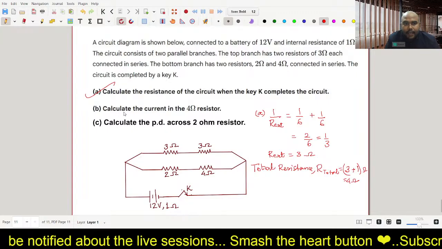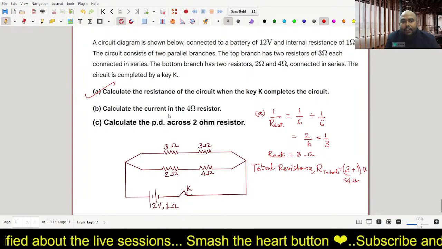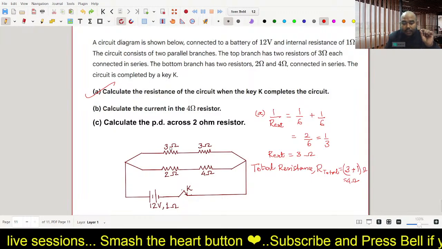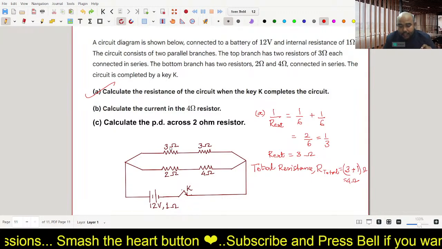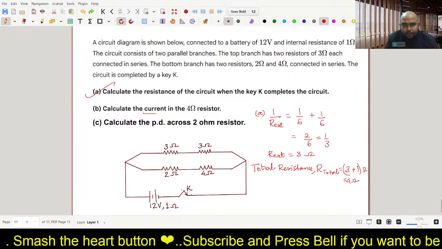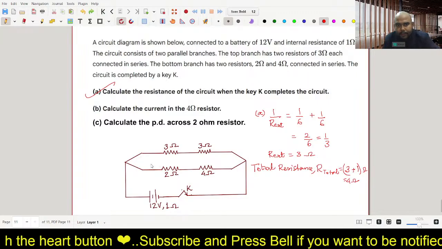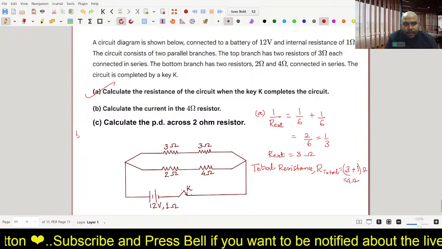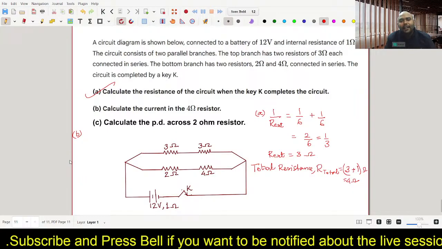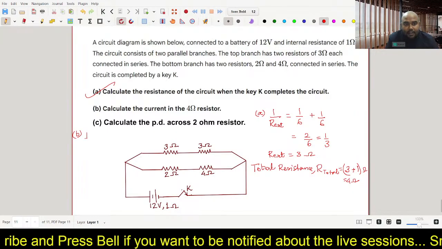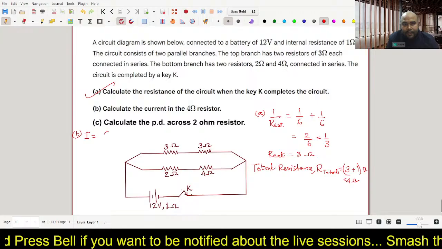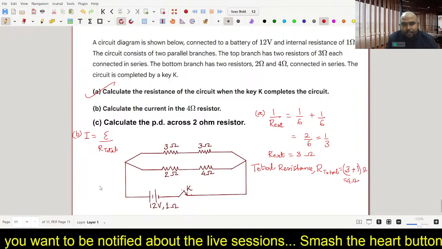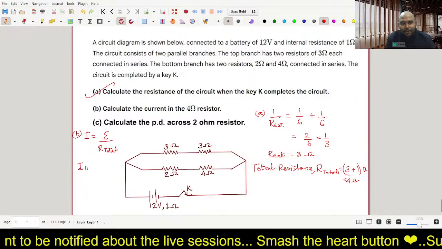Now part B has asked us to calculate the current in 4 ohm resistor. Now here you need to be very, very careful, extremely careful. We have to find the current in 4 ohm resistor. Let us find the total current first of all. And do you remember, I have told you this formula, we have used this formula for finding the total current, EMF upon R total. We have used this so many times in our previous live session also, right? I hope you remember it.